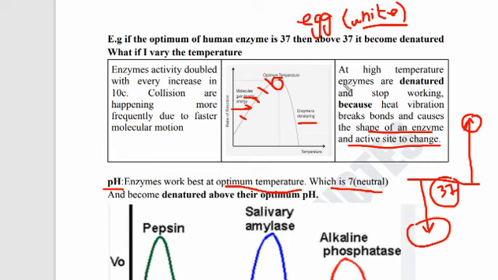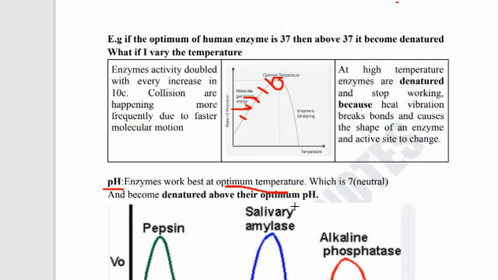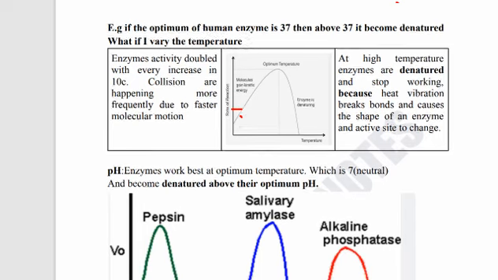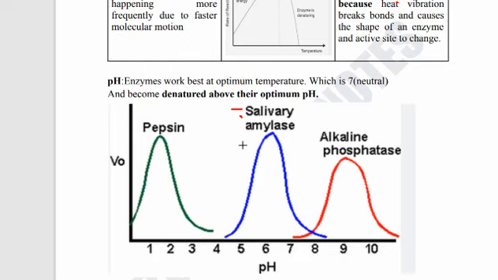So this is what happens: the enzyme works best at an optimum temperature. Above the optimum temperature, it will denature and change its shape, and the reaction will stop. Hopefully this is clear now. So now we were at the point of pH. As I said, the enzyme works best at its optimum pH. Below the optimum pH the enzyme will stop working, and above it, it will denature. That means it will inhibit the activity of the enzyme and the rate of the reaction.